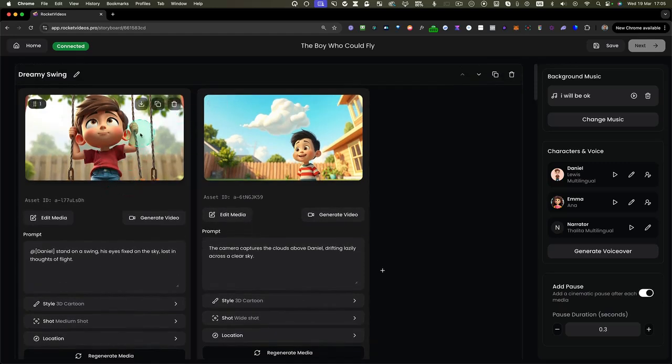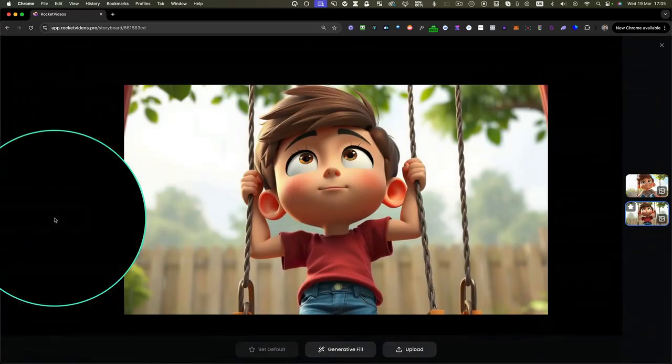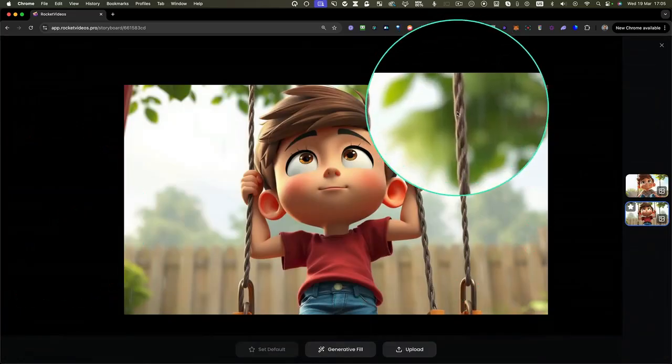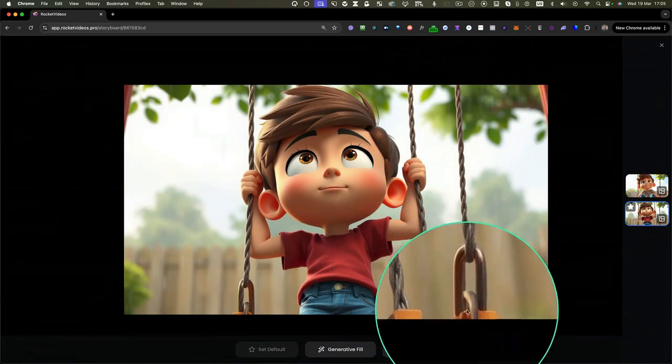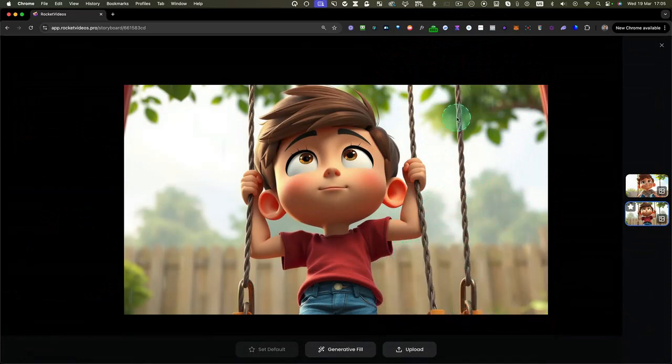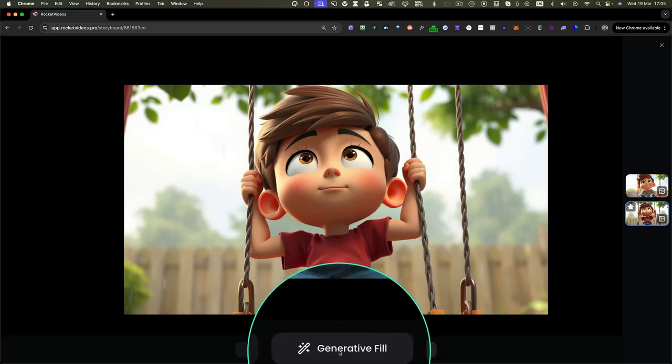Now we can do more. When you want to edit this media, for example, let's say I'm very happy with this image, but when I click on edit media, I can see there is also another swing here, which I don't want to have on this part of the video. Specifically for this, we have created generated fill.